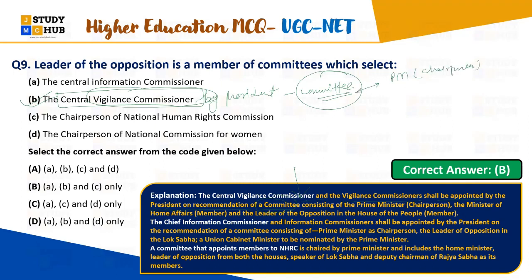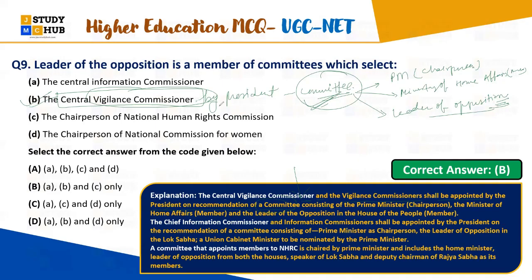Okay, the committee consists of the Ministry of Home Affairs members, and also the Leader of the Opposition in the House of the People is a member, right? So the Leader of the Opposition. This is the committee on whose recommendation the Central Vigilance Commissioner is appointed, right?